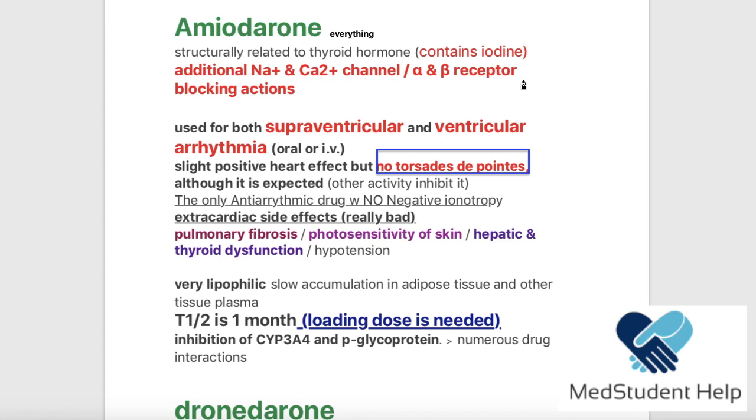Okay, although it is expected to carry a torsade de pointes risk, by another mechanism amiodarone somehow prevents the torsade de pointes. You shouldn't need to know how it does that. Just know that there is no torsade de pointes with amiodarone. Okay. Now, it is the only antiarrhythmic drug with no negative inotropy. We said that it actually has a slight positive inotropic effect. Okay. It is the only antiarrhythmic drug with no negative inotropy.